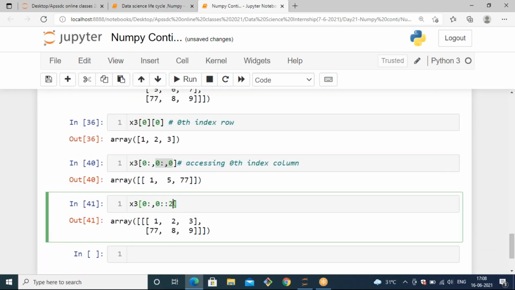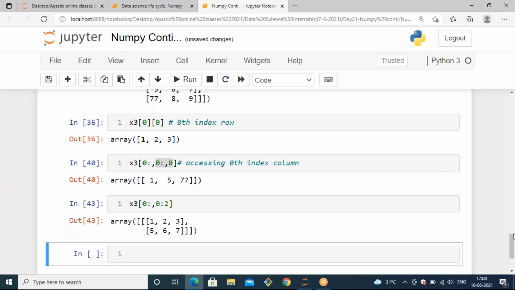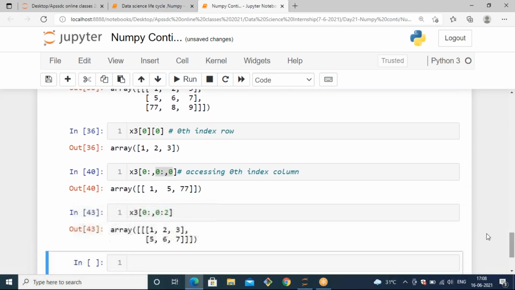So the step value is 1. There is no need to specify the step value because it is 1 by default, and you need to pass the start value and stop value. Here the start value is 0 and the stop value is 2, so that 1 is also included. Then you will get the zeroth row and first row.